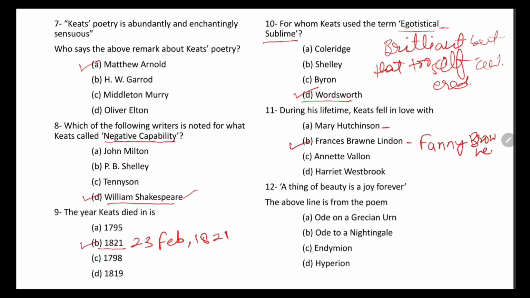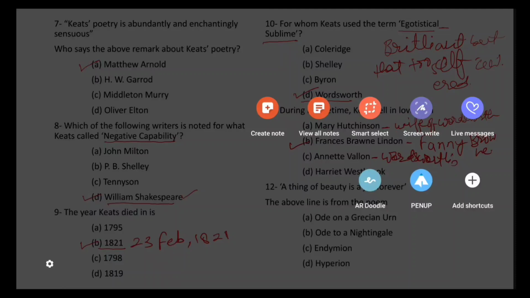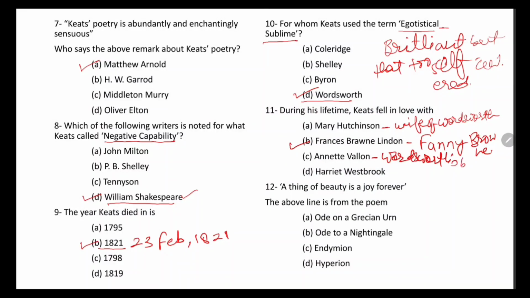Mary Hutchinson was wife of Wordsworth. Actually, these are names that you have heard, so you might be mistaken in giving your answer. Annette Vallon is the lady Wordsworth fell in love with in France, Wordsworth's beloved in France.